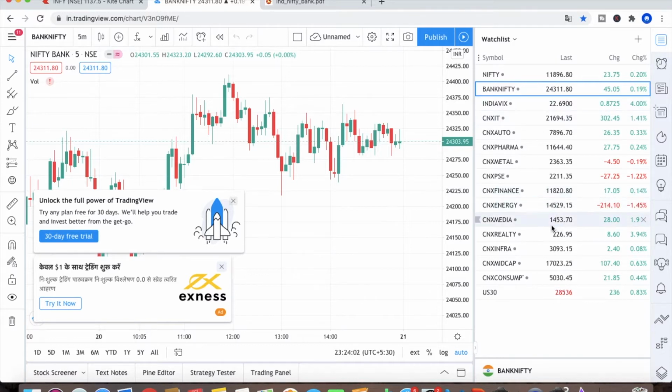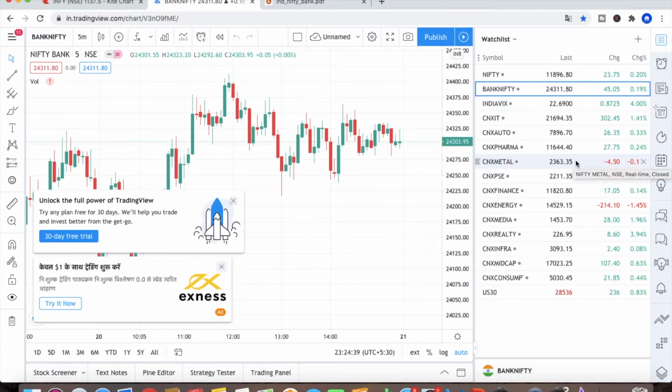This is the first thing you have to do before you start trading after 9:15. Before 9:15 you have to add all these things in the TradingView website and keep it ready. Once the market opens at 9:15, you have to see which sector is moving up.